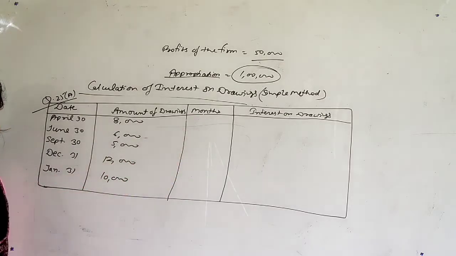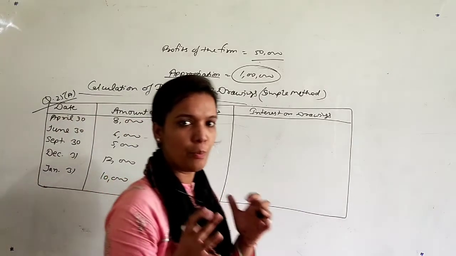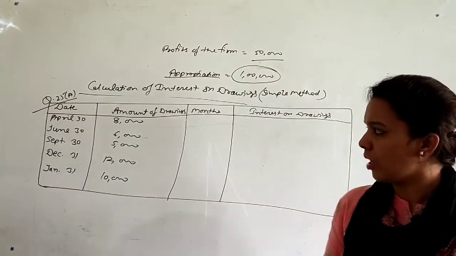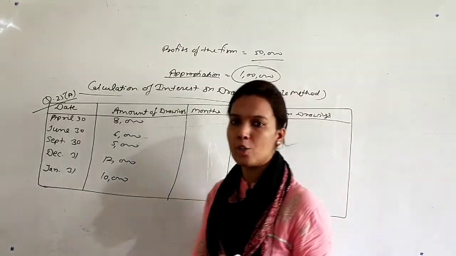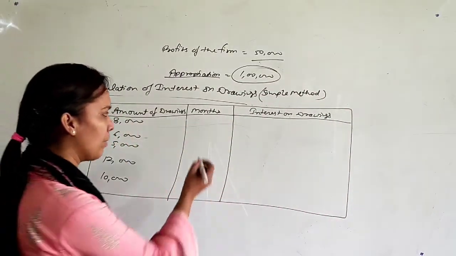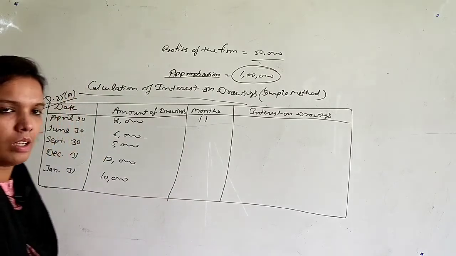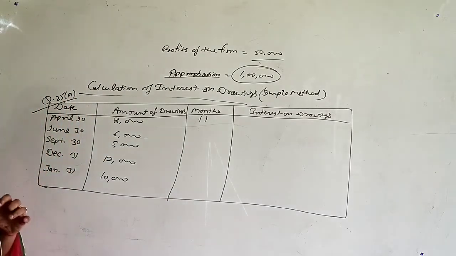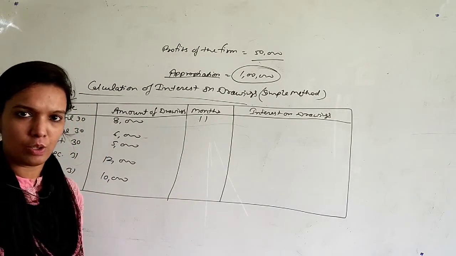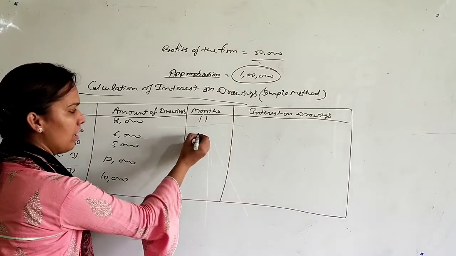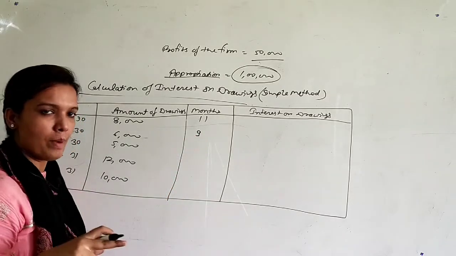Now months, how we will calculate months? Like April 30, it means interest will start from May 1st. So you should count from May 1st to March 31. It will be 11 months. Okay, June 30, so your interest will start from July 1st. So July 1st it will be 9 months, July to March.